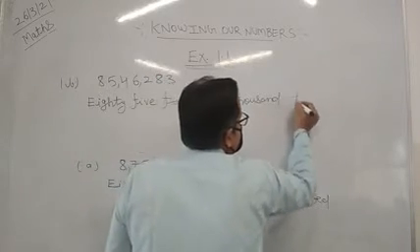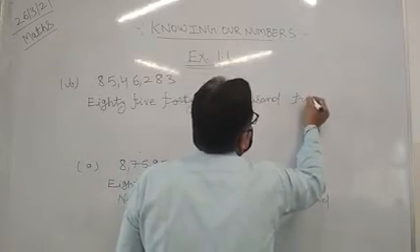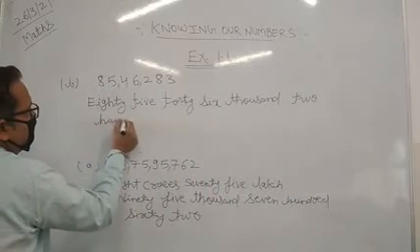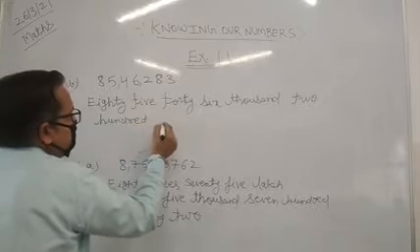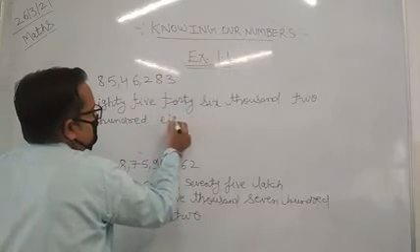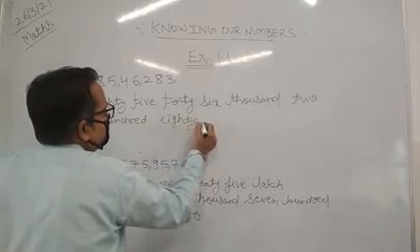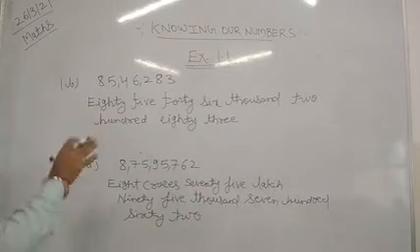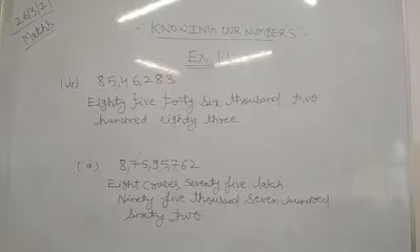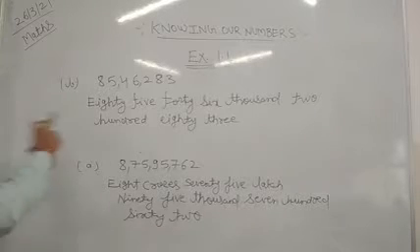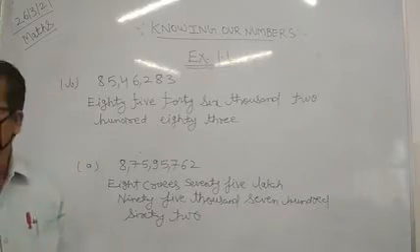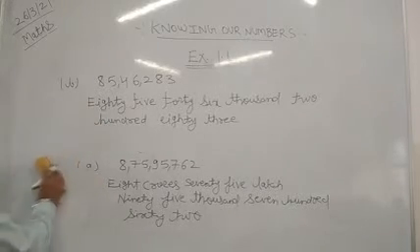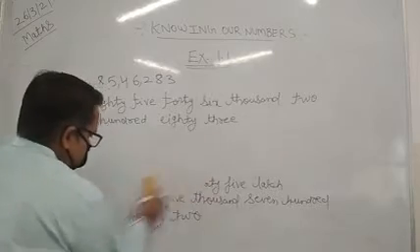So how will we write? After this you will write 283. So this way we will write 283. That is your second part. In that way we will write the number in the Indian system. Is that clear? Now let us move on to the next part, that is part number C.